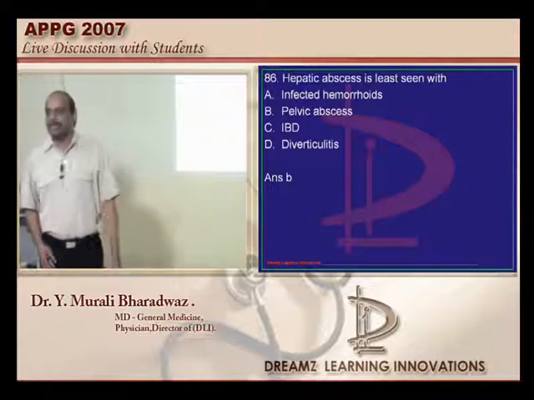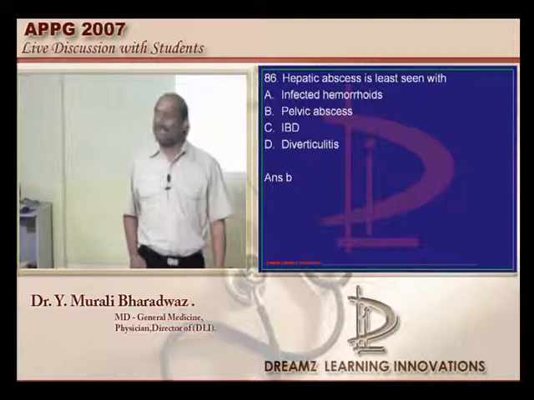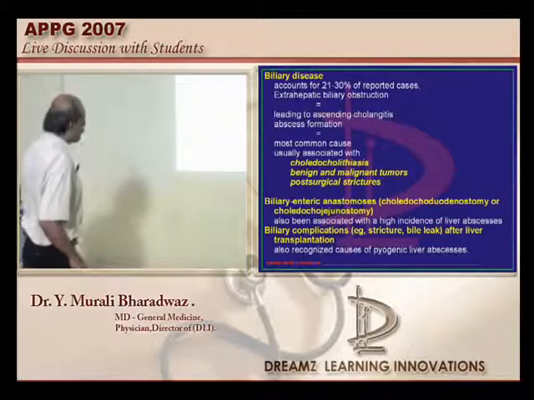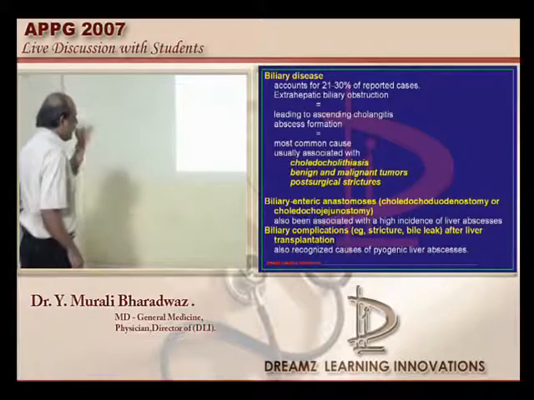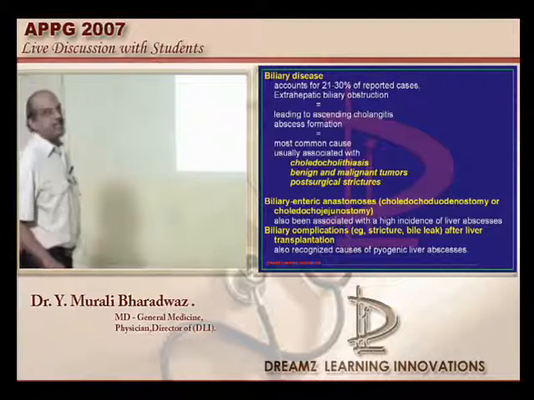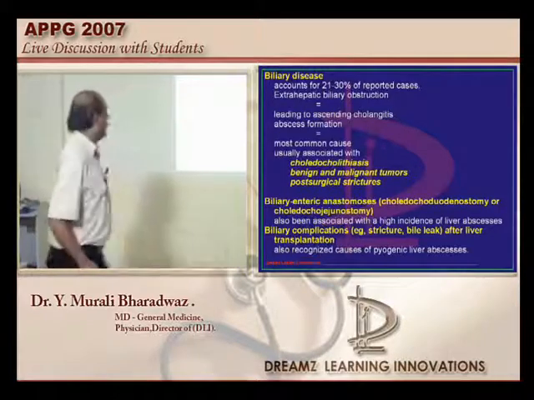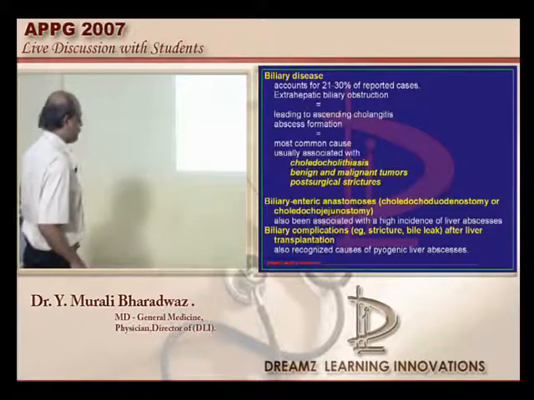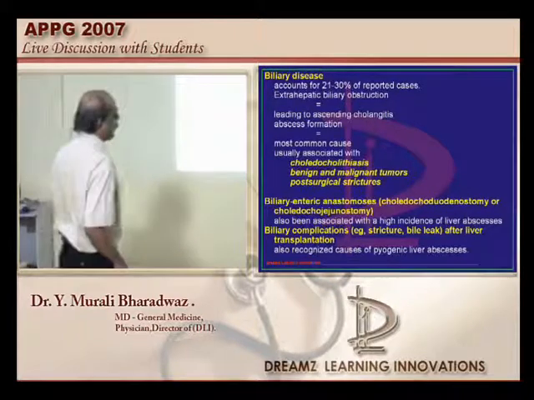Now this is an interesting question. Pyogenic hepatic abscess, what is the most common source for the infection, doctor? Bile ducts are the most common source actually. So 21 to 30% of cases are from biliary disease. Extrahepatic biliary obstruction leads to ascending cholangitis, which leads to abscess formation, which in turn leads to development of the liver abscess. Now what types of biliary disease are capable of causing this? Typically choledocholithiasis, any malignant or benign tumors of the bile duct, or any post-surgical strictures can also lead to the development of the hepatic abscess, is what I want to underscore to all of you.